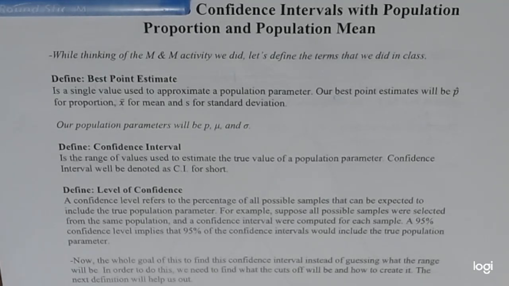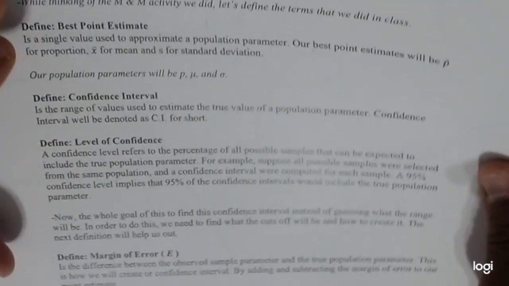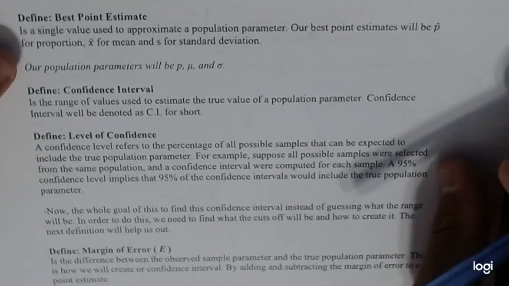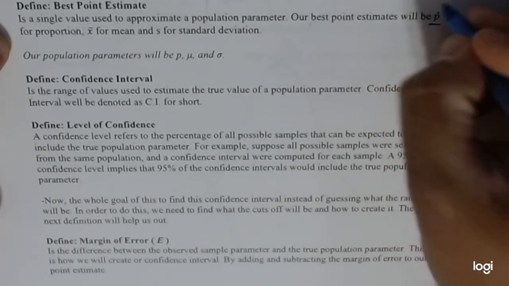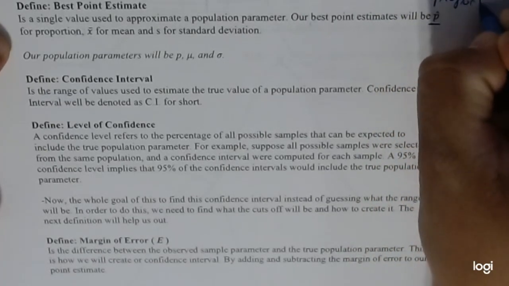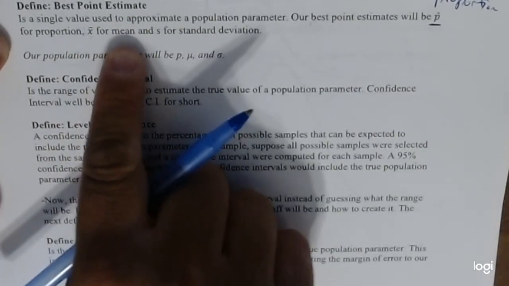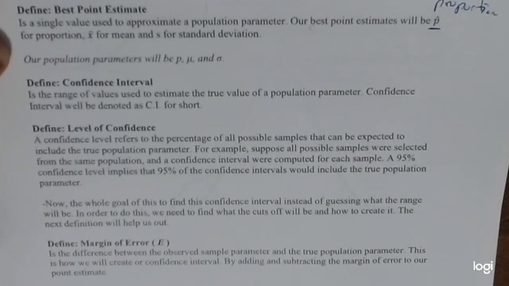Okay, so when it comes to finding these proportions, the first definition we're going to talk about is something called a best point estimate. A best point estimate is a single value used to approximate the entire population parameter. Our best point estimates are p hat for proportion, x bar for mean, and s for standard deviation. These are the three we're going to be estimating for the entire population itself.